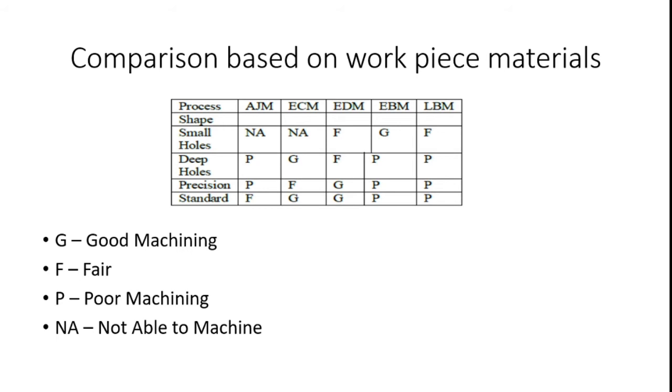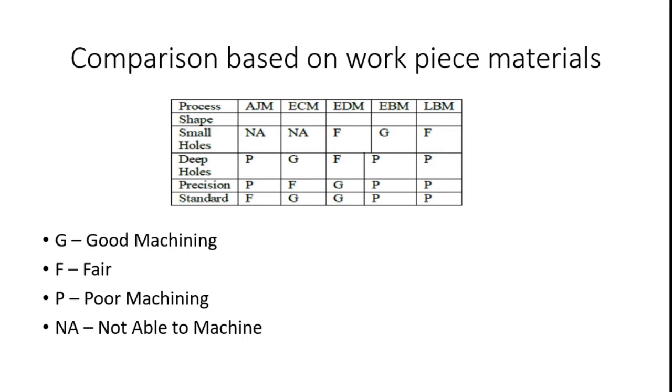What are all the shapes? Small holes, deep holes, precision equipment, and standard equipment from the non-traditional machining processes on different workpiece materials. Small holes cannot be produced by abrasive jet machining or electrochemical machining, because the abrasive particle size is larger than micro size, so we can't produce small holes with those processes.